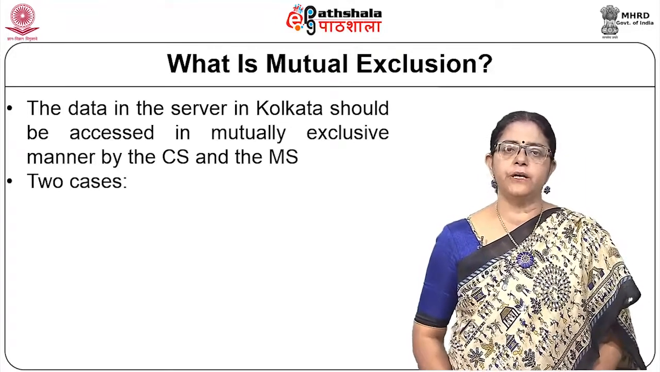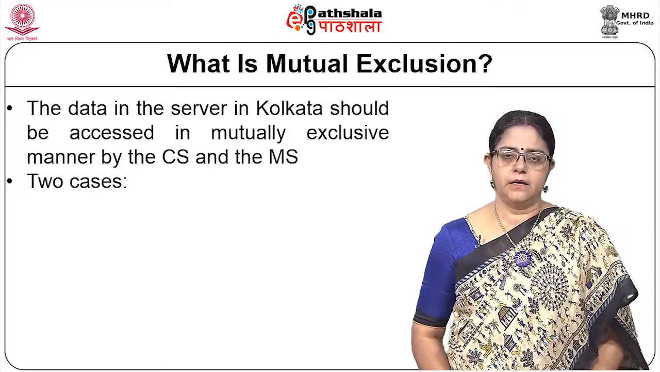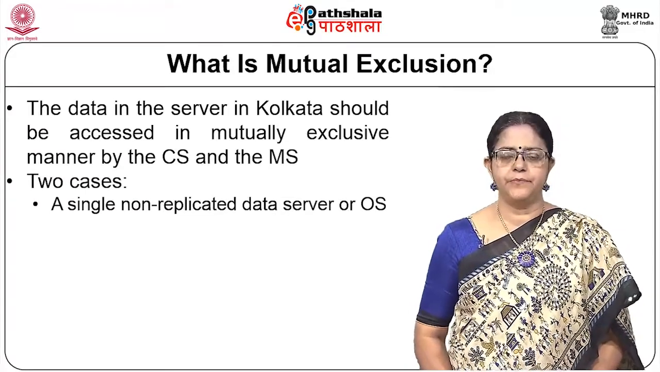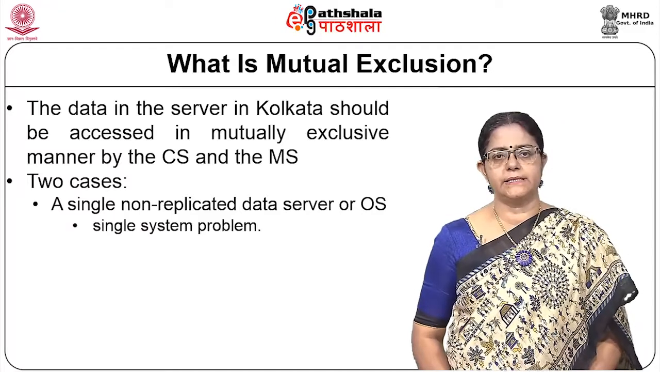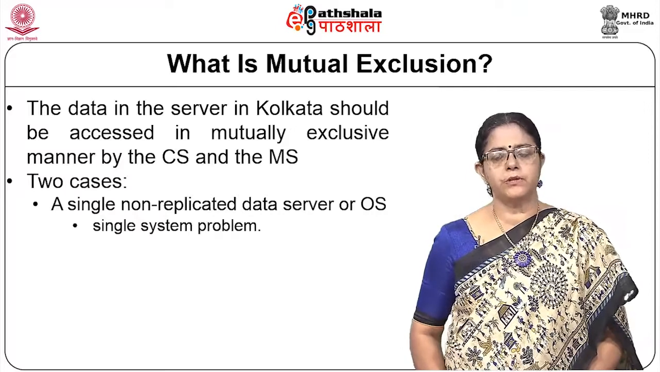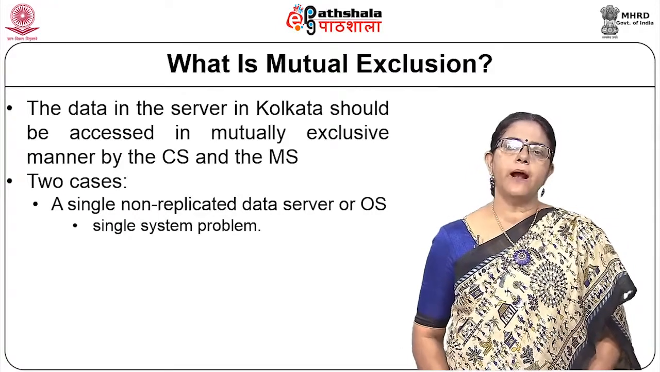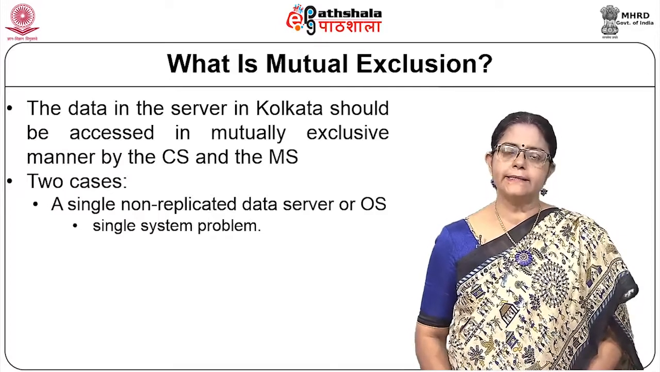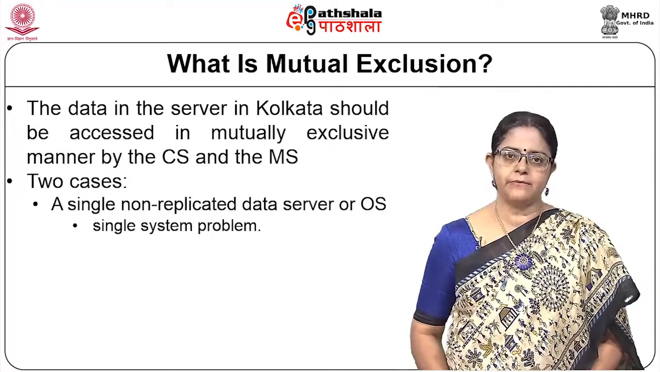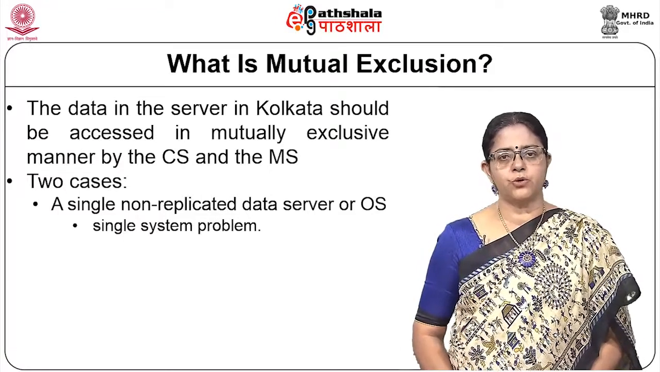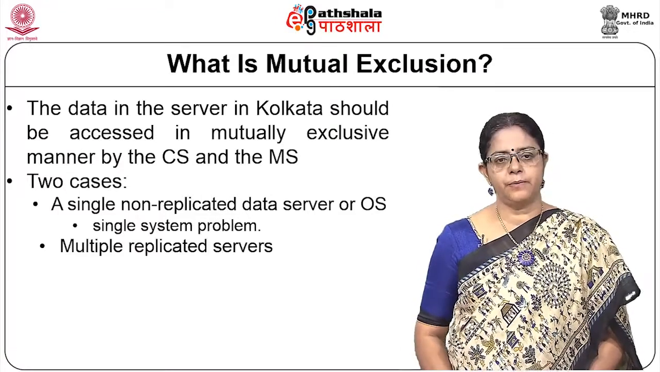Now, two different ways of looking at mutual exclusion. When we have only one system or even one operating system being accessed by both the entities. So, if Ram and Neeta would be sitting in the same server and the data also will be in the same server, even then a similar problem could have happened, and this is what we call a single system problem.